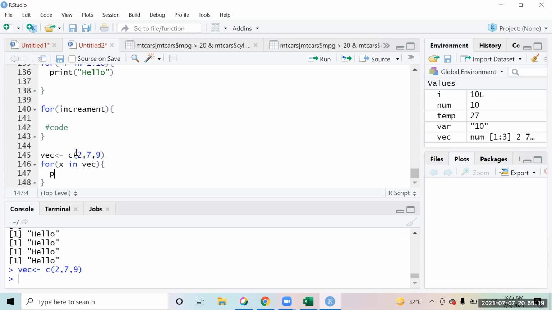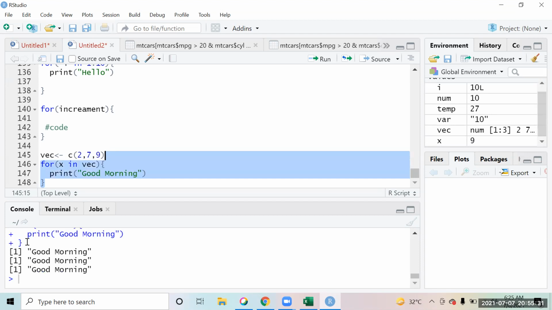So if I say print, suppose, good morning, it is going to print good morning three times for me, one, two, and three. So you have to define a vector to define how many times you want to run the loop. How this loop works is, the first time the loop runs, x will pick up the value 2. Second time, x will pick up the value 7, and third time it will pick up the value 9. That is the sequence in which the loop is going to run.